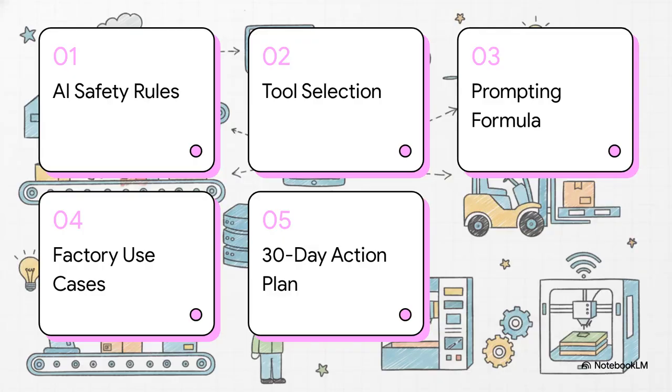Here's our roadmap for today. We're covering 1. AI Factory Safety Rules. 2. AI Tool Selection Guide. 3. The Professional Prompting Formula. 4. Real Factory Use Cases. And finally, 5. The 30-Day Action Plan.